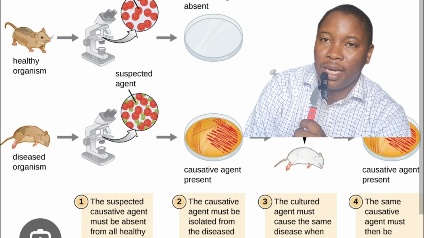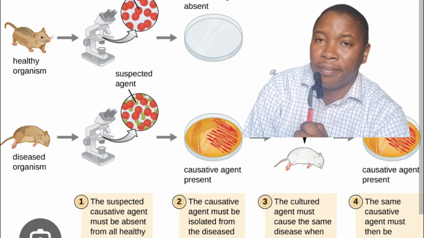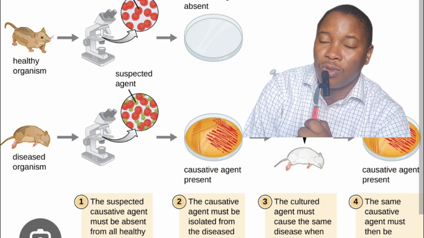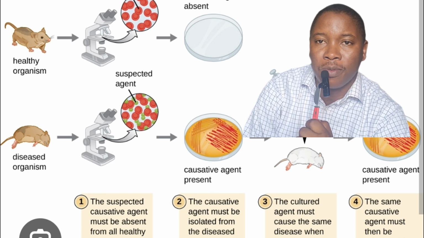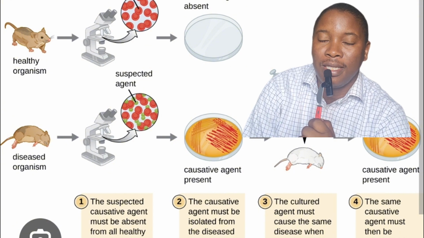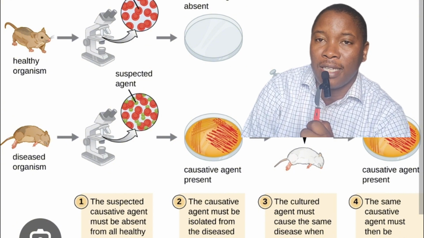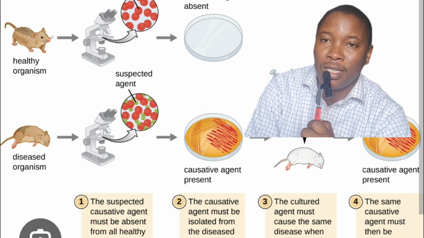Today, we're going to spend time discussing Koch's postulates, which are an integral part of the work we do as microbiologists. Koch's postulates were the first set of criteria that helps us to understand the relationship between disease and the infectious agents that cause this disease. It's a set of criteria for which we're able to say with definite clarity that this particular pathogen is responsible